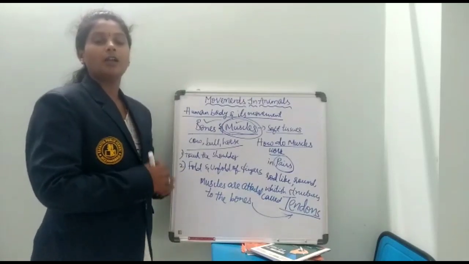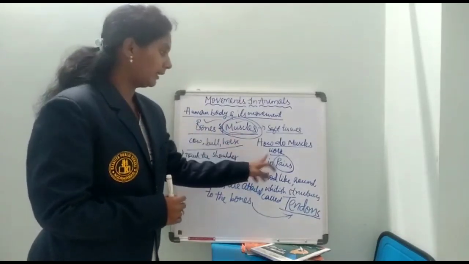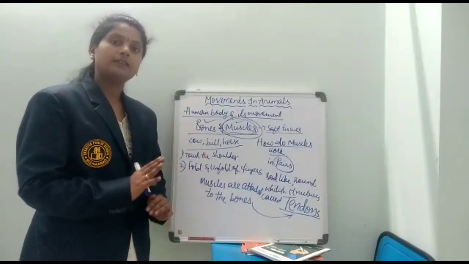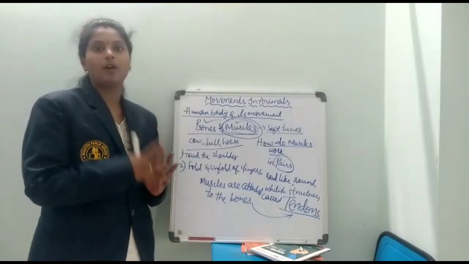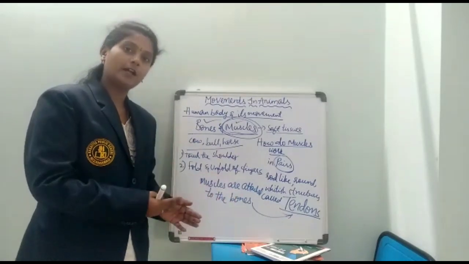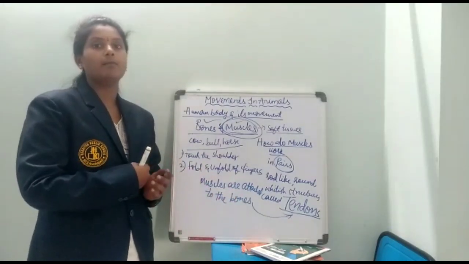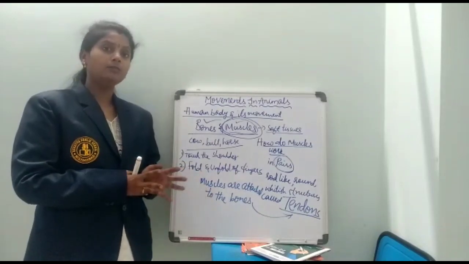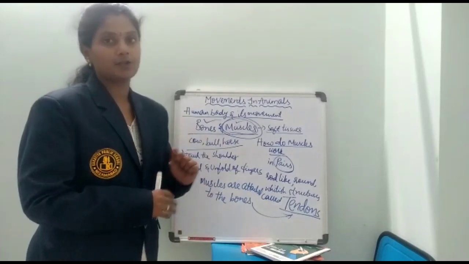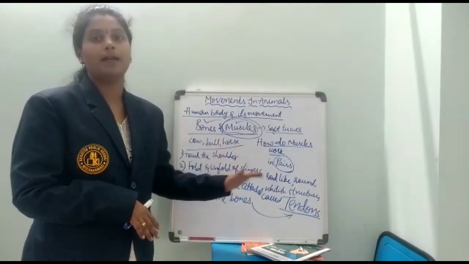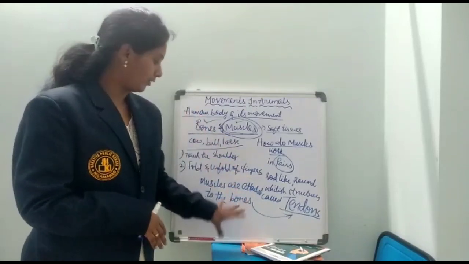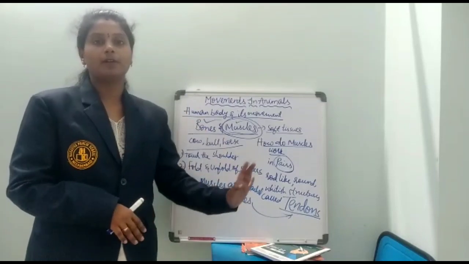Okay, so this is all about the muscles, and generally muscles work in pairs. If one muscle contracts, the other muscle will be relaxed, and next time that relaxed muscle will be contracting and this contracted muscle will be relaxing. In between, the bone is also helping to contract and relax the muscle. That is how muscles work. And muscles are attached to the bones with the help of tendons, which are rod-like, whitish structures present in the body to join the muscles and the bones. This is about the muscles.